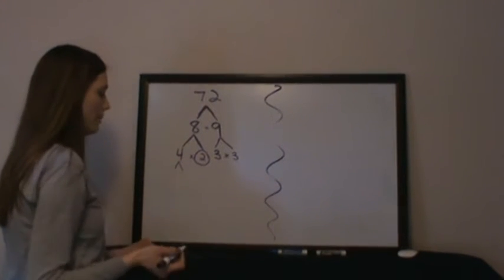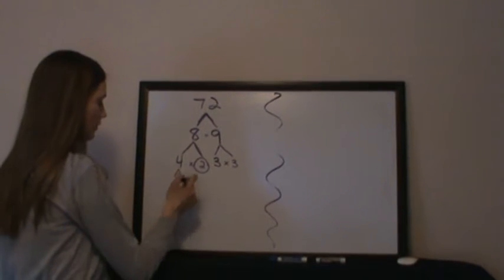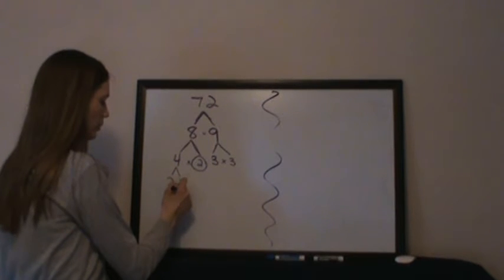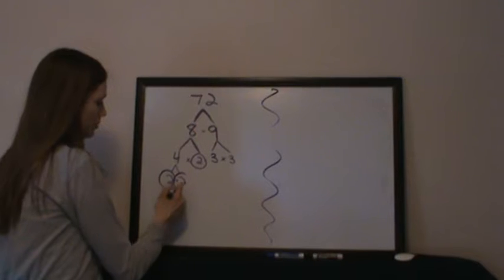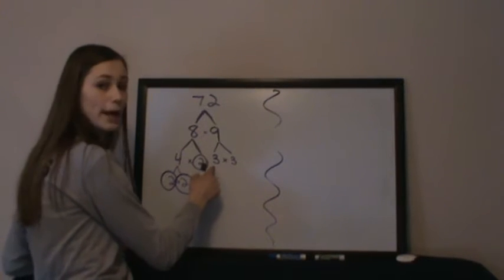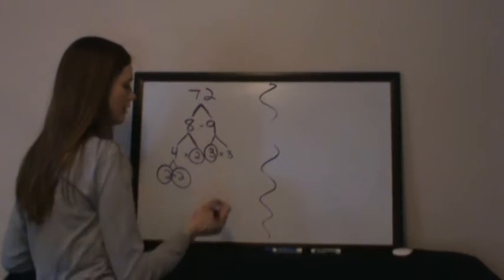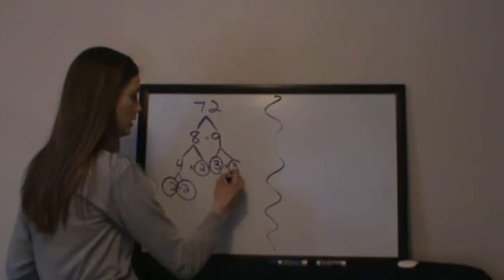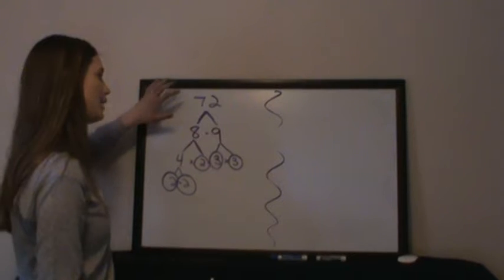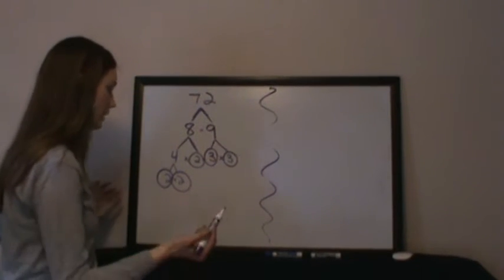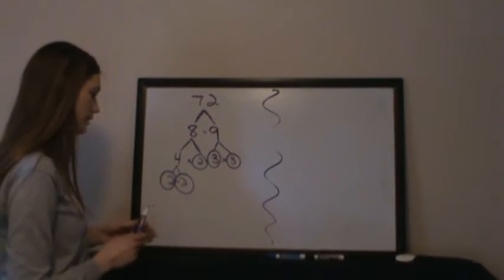Is 4 a prime number? No, we can break it down even smaller, into 2's, and 2, of course, is prime. 3 is prime because I can only divide it by 1 and 3. So there are all the prime numbers that make up 72 when I prime factorize it.